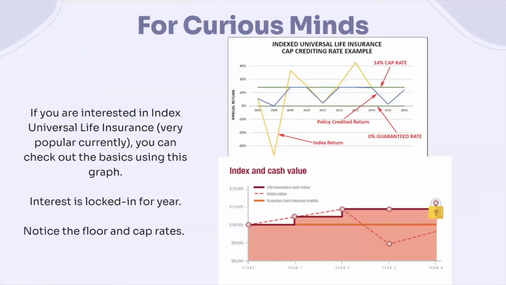Okay. Now, something interesting, just as I mentioned with the IUL or index universal life, is that we can look at these charts. So we can see that with the interest rate, there's a cap and a floor. So there are rates that constrain the IUL interest rate, but we can see that there's no negative return.